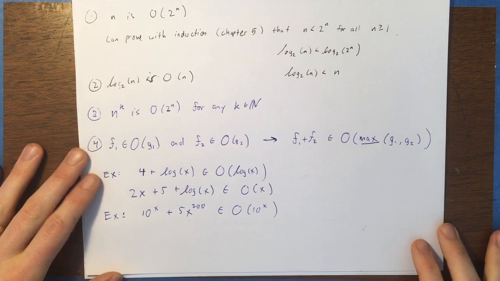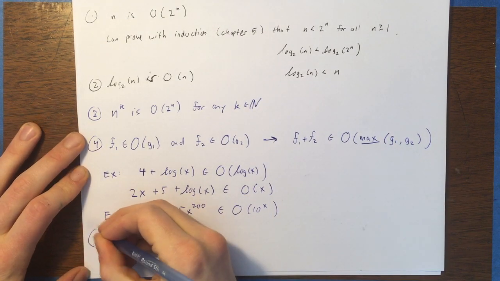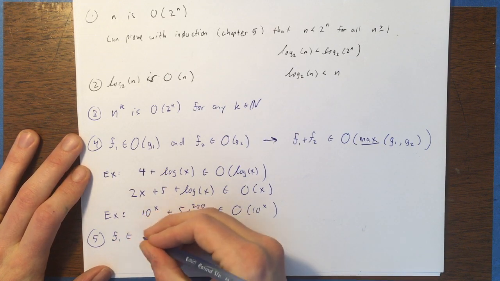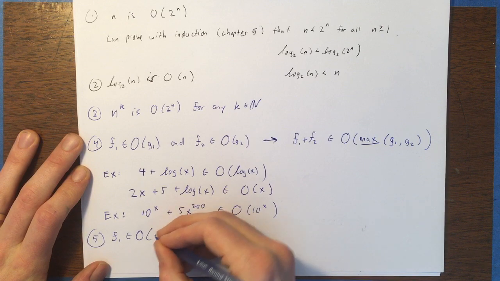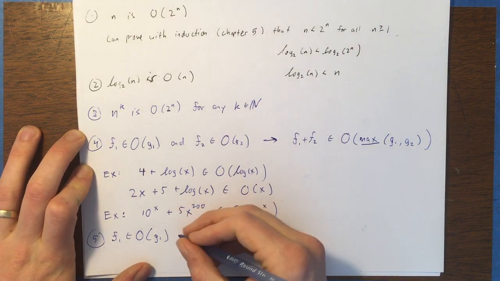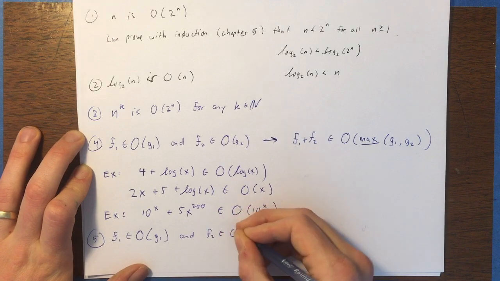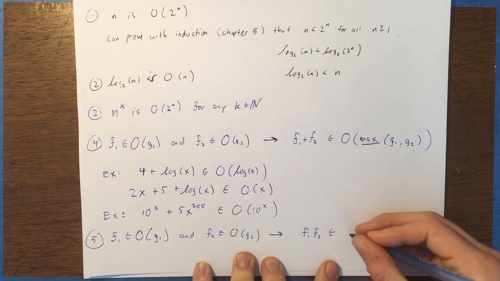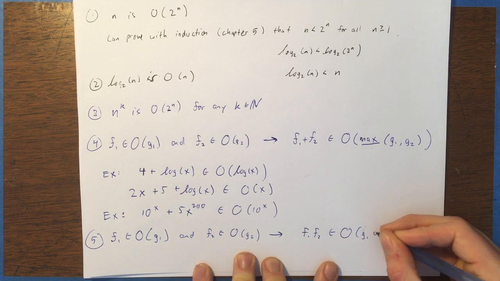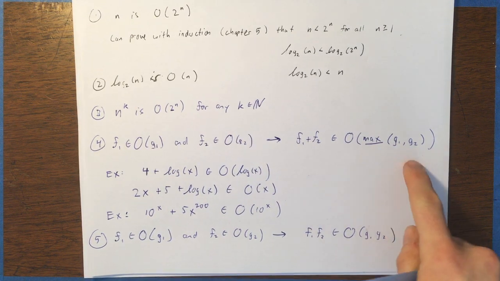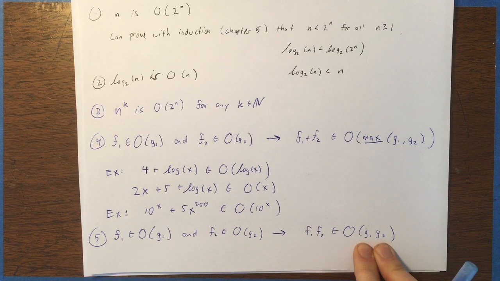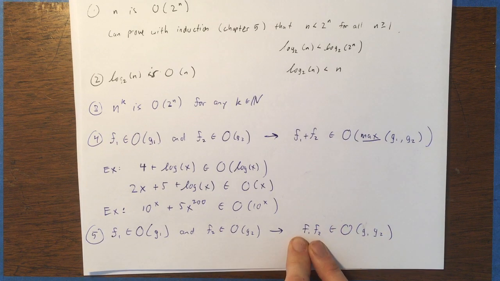So there's a theorem about adding functions together, and there is a theorem about multiplying functions together, which we're not going to use as much, but I will introduce it. If f1 is big O of g1, and f2 is big O of g2 again, then f1 times f2 is guaranteed to be big O of g1 times g2. You don't have to do a maximum for this one. You just take the product: if f1 is big O of g1 and f2 is big O of g2, you just take g1 times g2, and that'll give you a big O estimate for f1 times f2.